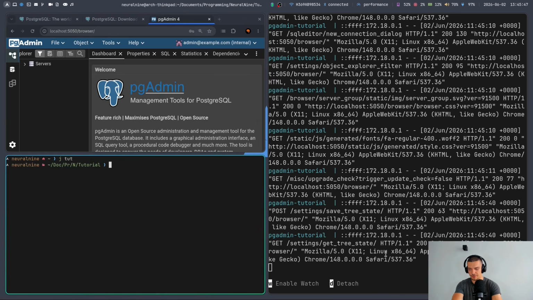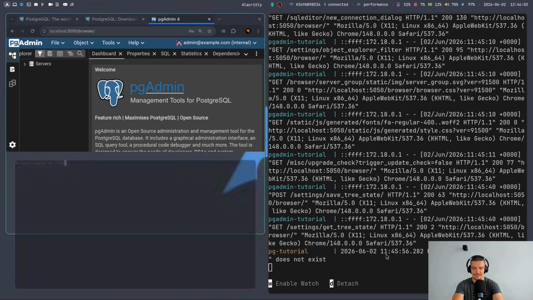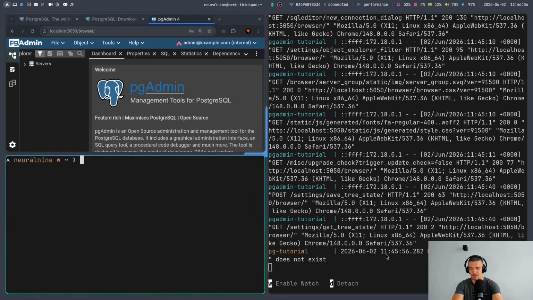So we can go to the tutorial directory again, and here I can say Docker Compose exec, and then I can go into Postgres and run bash, and then here I can use PSQL. That is a possibility. I can just connect to localhost and use the tool from within the container, or you have to install the package that gives you the PSQL command line tool on your system.